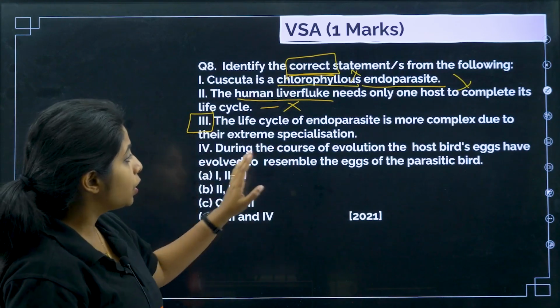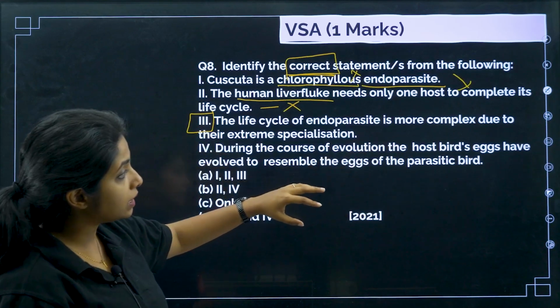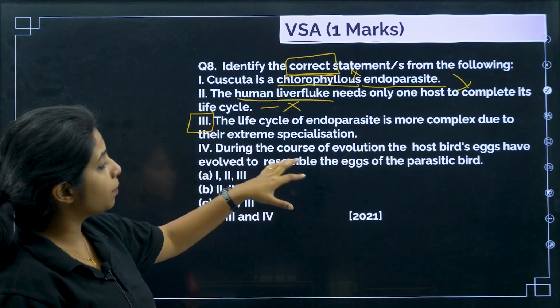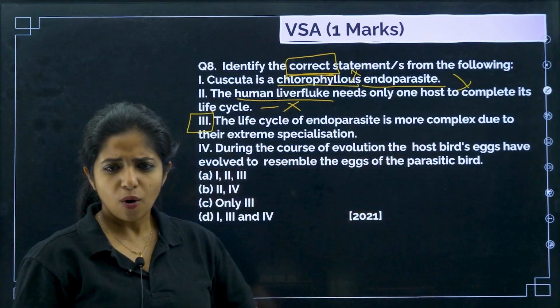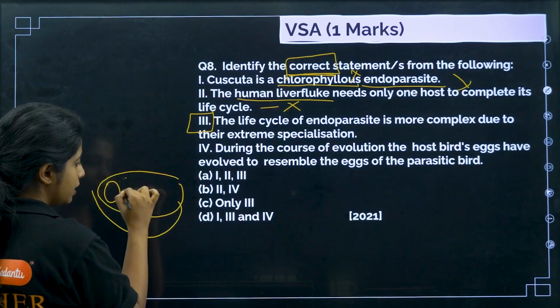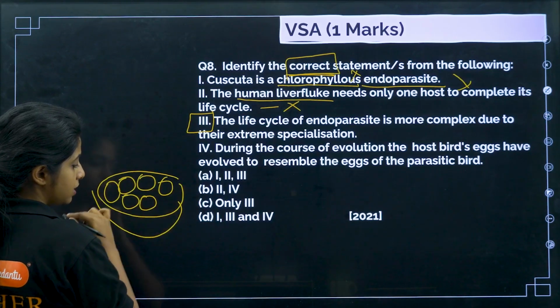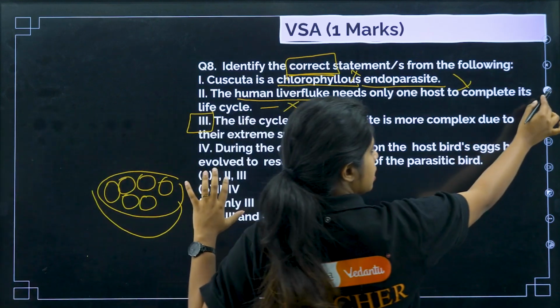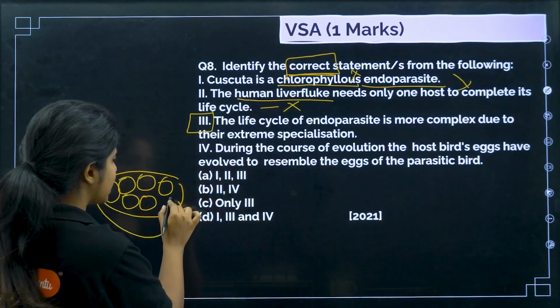Let's see the fourth one. During the course of evolution, the host bird's eggs have evolved to resemble the eggs of the parasitic birds. For example, if you have a crow laying its eggs in its nest, but a cuckoo comes and lays an egg also.